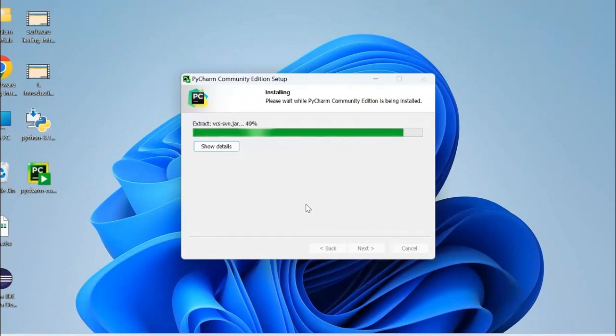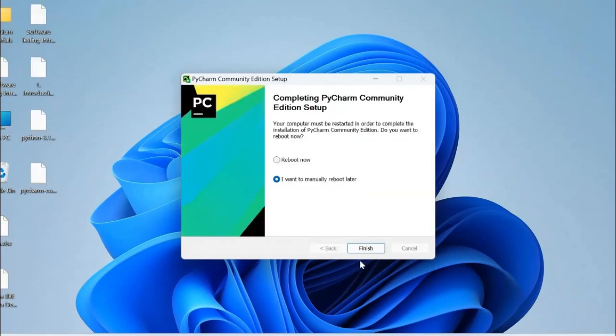All the points are specified in my material, don't worry. Point by point. It will take some time to install.